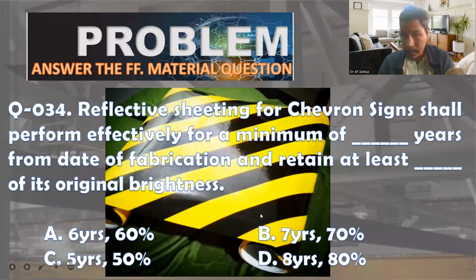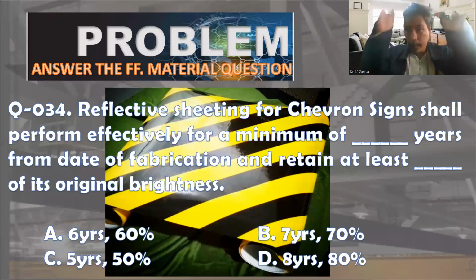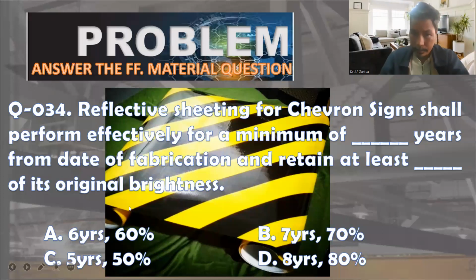This is the sheeting that we can put over the highway or near the highway, and that is called a chevron sign. So these sheets will reflect when they receive light rays. It will reflect the light rays.